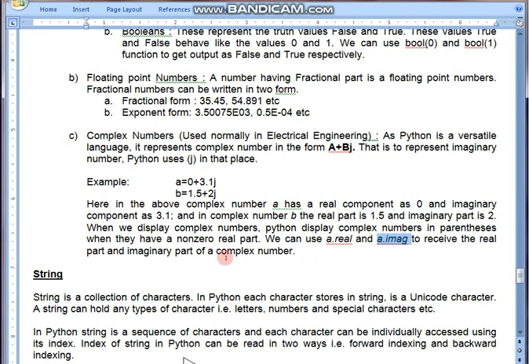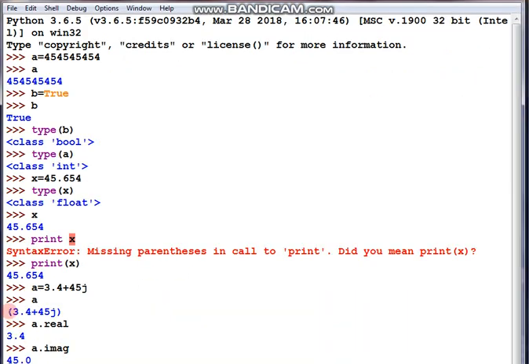Fine, students. Here one more thing we skipped. When we display complex numbers, Python displays them in parentheses when they have a non-zero real part. You see there is a bracket showing. Why? Because there is a non-zero value in the real part. If we keep a value which has zero, then Python will show it without bracket.